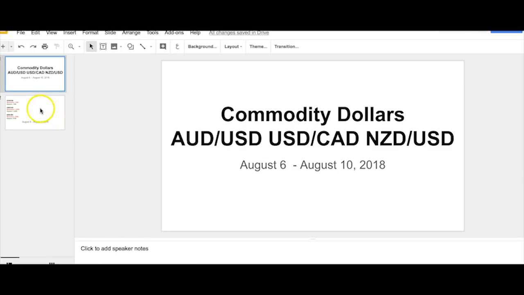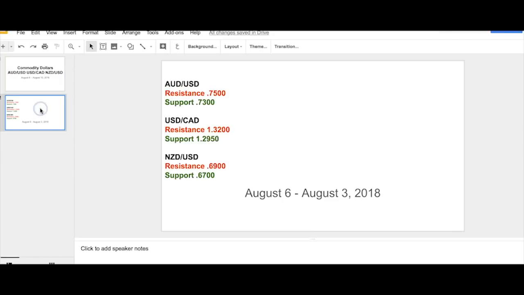As far as levels go, nothing much changes except for dollar CAD. The levels still stay in the range of 73.75 for Aussie, 67.69 for Kiwi. The dollar CAD broke that 1.30 support level, so now the nearest support level that is justifiable is 1.2950, and that's going to be an interesting look. That could break sharply to the downside if we get positive Canadian data at the end of the week, so we'll be watching that very carefully. But for now, those are the primary range levels at which we stand.